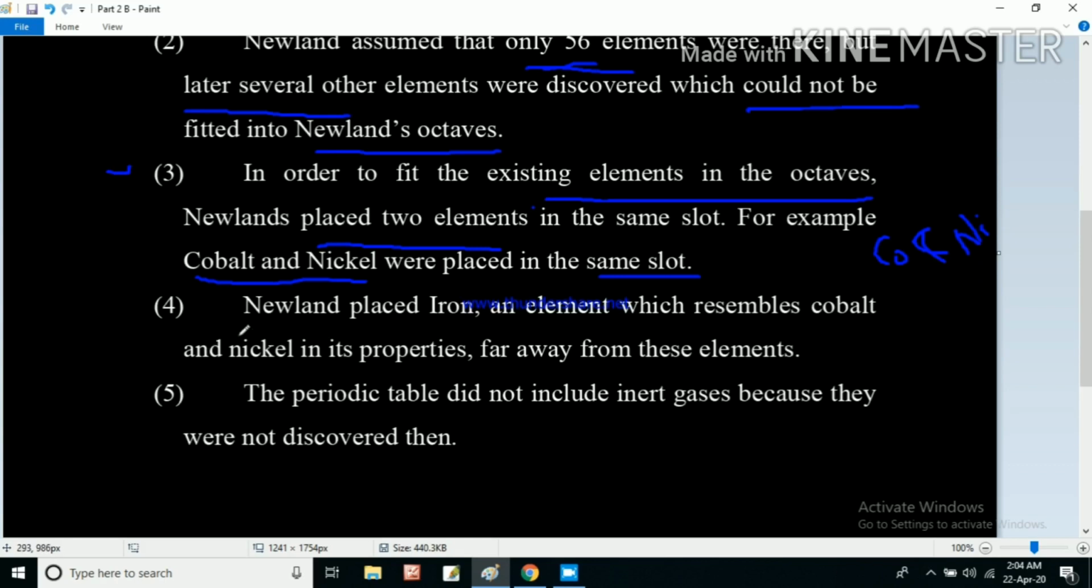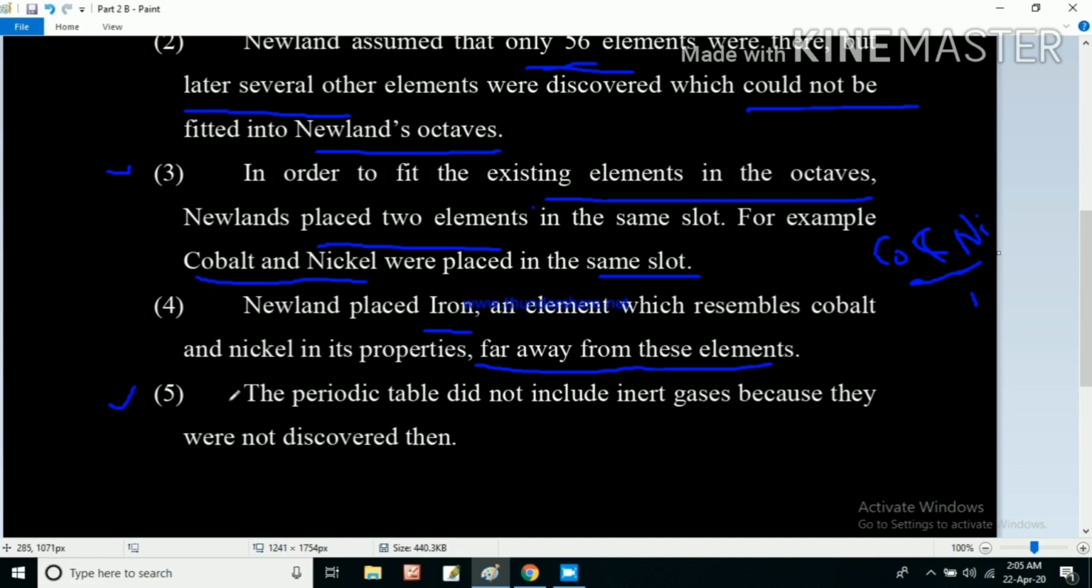In the fourth limitation, Newland placed iron, an element which resembles cobalt and nickel in its properties, far away from them. Cobalt and nickel have similar properties to iron, but iron was placed far away from cobalt and nickel.